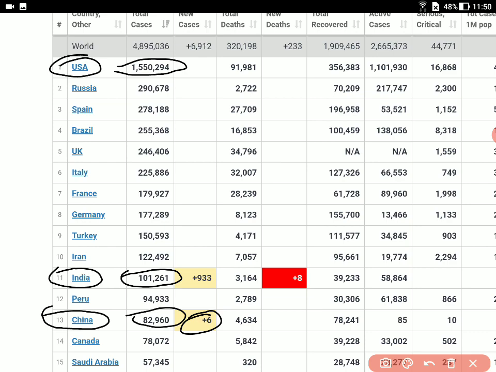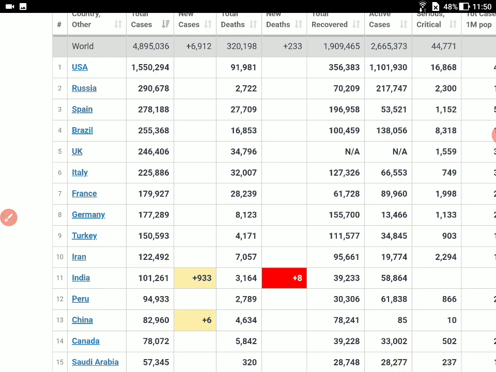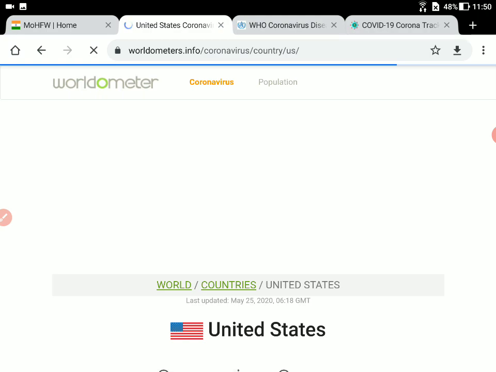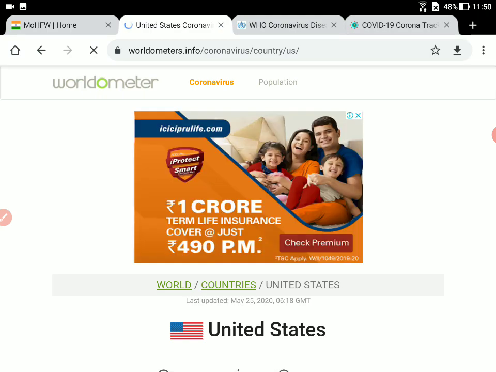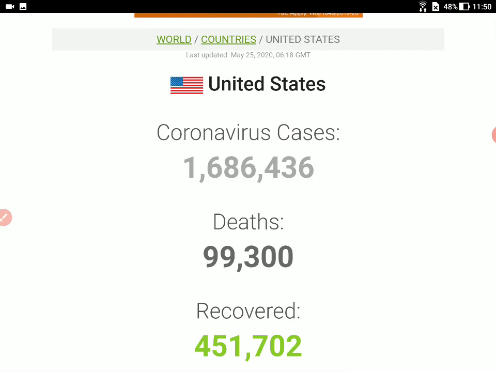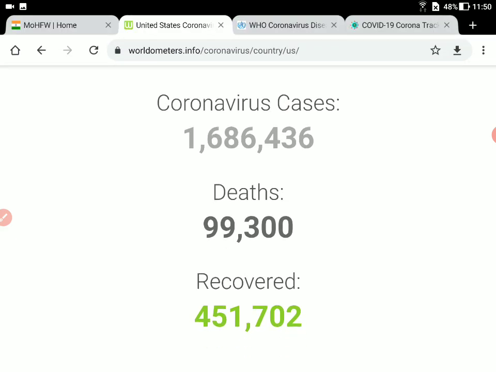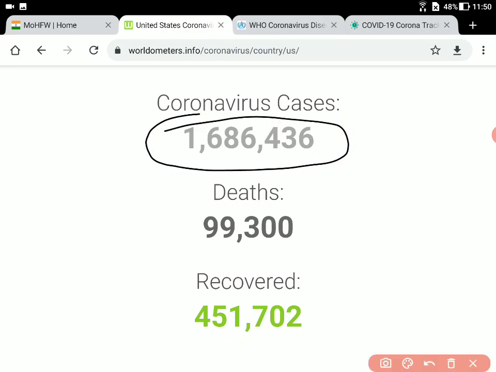But what is interesting here is, let's say I want to tap a graph, so let me tap one graph here and look into some of the graphical representation for the United States. Since this is an international conference, I'm going to refer to three countries here. United States, which has the maximum number of cases. This page has already updated. It's above 16 lakhs 86,000, touching 17 lakhs now. And the number of deaths reported has been 99,300. So I'm going to refer to three countries here, USA, because that has the maximum number of cases.